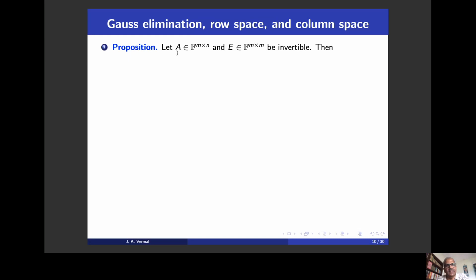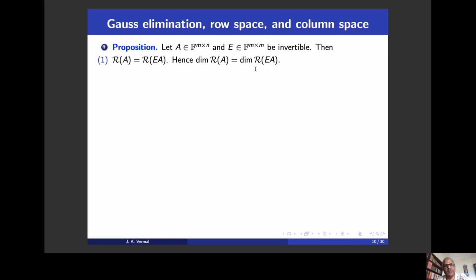Suppose I have a matrix A which is m by n, and E is an m by m invertible matrix. Then I can multiply A on the left by E, and look at the row space of A and the row space of E times A. Then this proposition says that the row space of A and the row space of EA are identical, and therefore their dimensions are also equal.